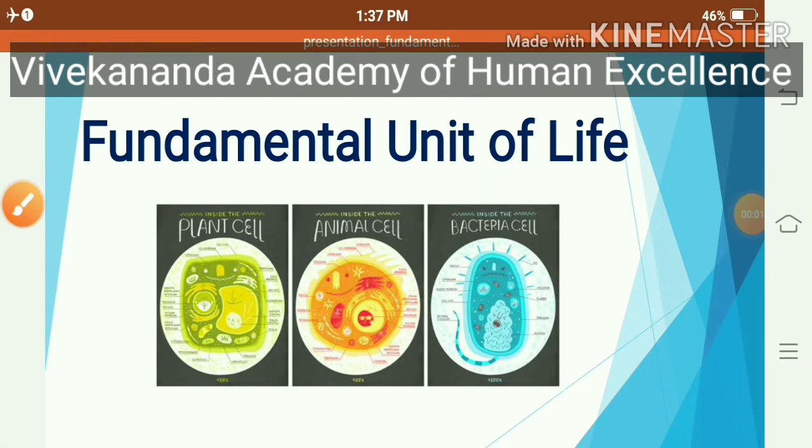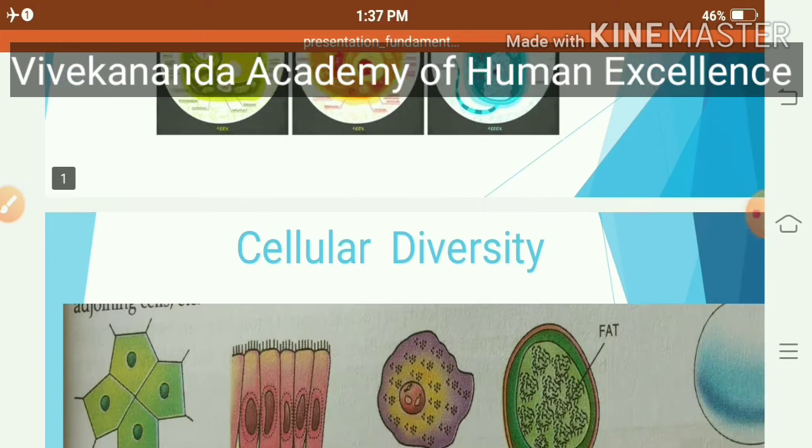We are going to review the lesson The Fundamental Unit of Life. There are about 4 million living organisms, which include monera, protista, fungi, plants and animals. These organisms show great biodiversity not only in shape, size and structure but also in their functioning. Cell is said to be the smallest structural and functional unit of life.